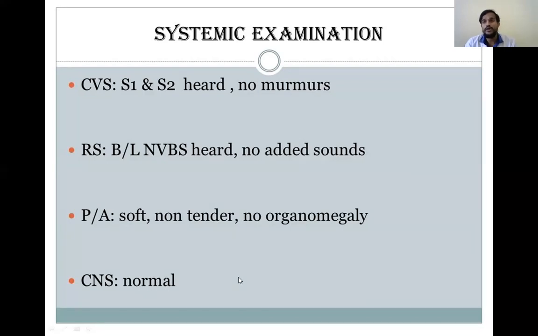And if there is any abnormality in the systemic examination, we will add the abnormality to that particular system. If there is some abnormality in the heart sound, we will add it here. If there are murmurs, we write which type of murmur is present. If there is any defect in the breath sounds, or if there is any added sound, we add it in the systemic examination of the respiratory system. Similarly, if there is any organomegaly, we will add it in the gastrointestinal system examination. And in the CNS, if there is any disorder, we will add it in the systemic examination of the central nervous system.